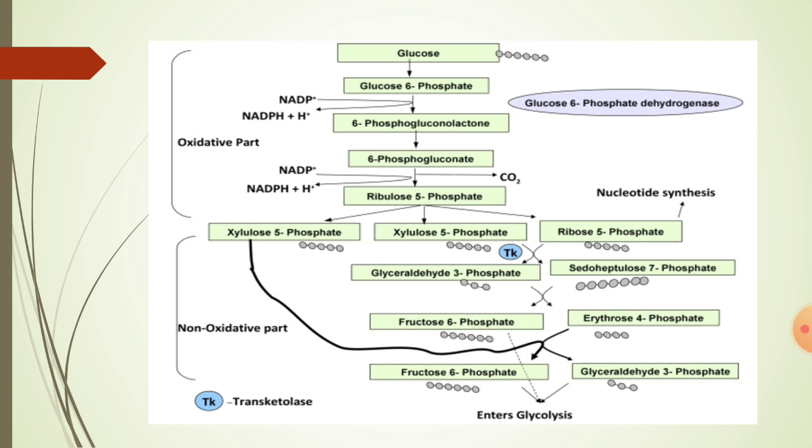Then these 6 phosphogluconic acid molecules undergo decarboxylation and oxidation in the presence of decarboxylase and dehydrogenase enzymes, and they form 6 molecules of ribulose 5-phosphate. In this reaction, carbon is removed in the form of CO2 and 6 NADPH2 are formed. Thus, in the first and second reactions, we get 12 NADPH2. With this, the oxidation phase is completed.